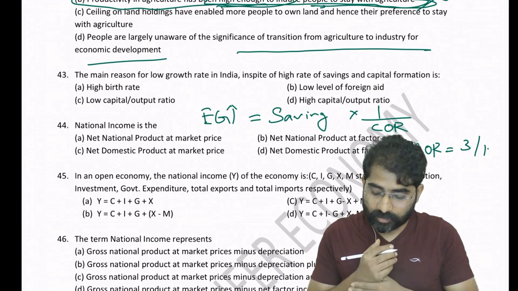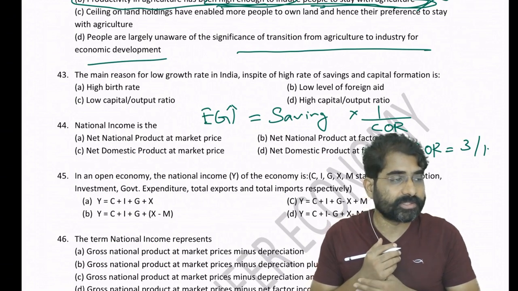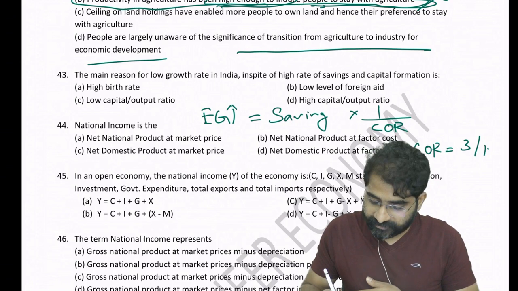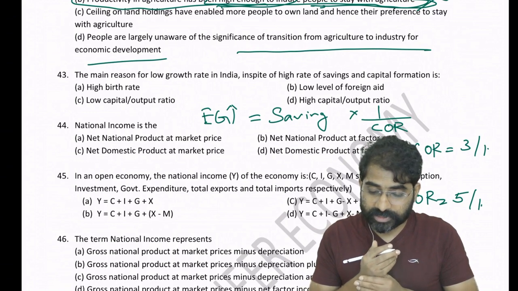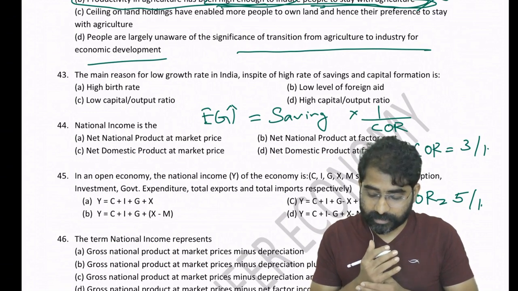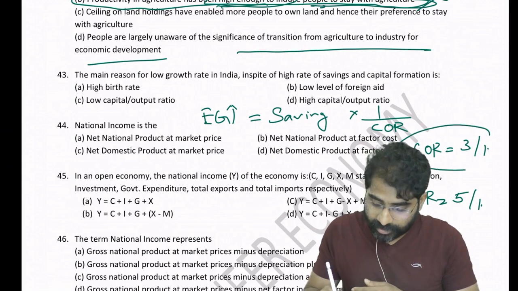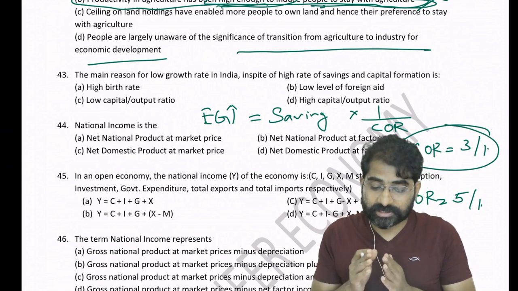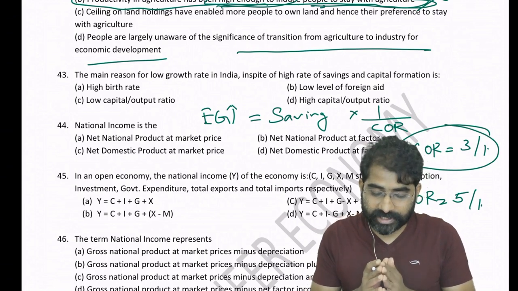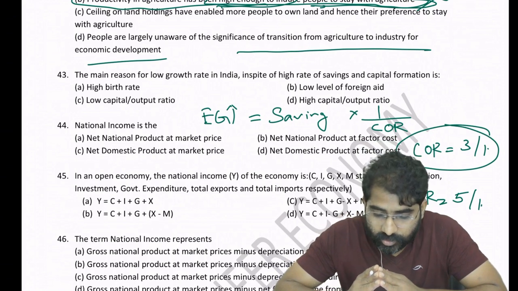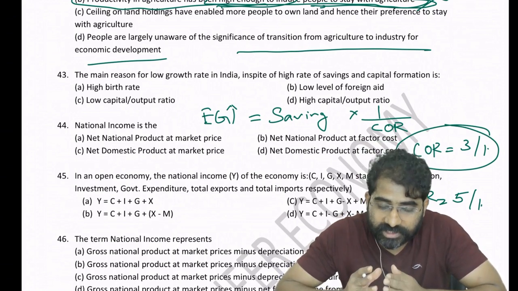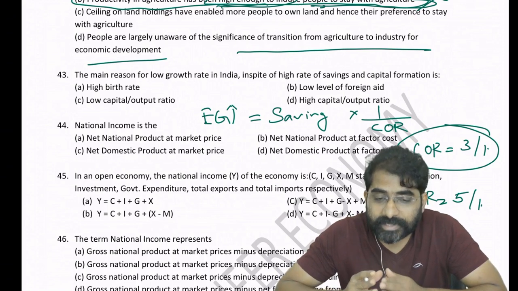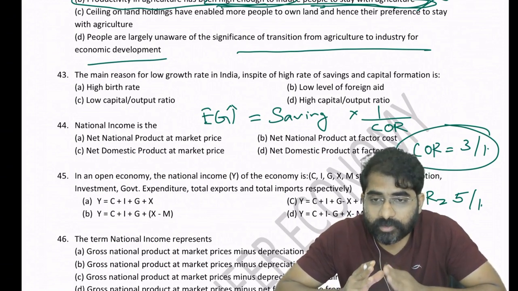If it is 5:1, one unit of output is produced using 5 units of capital. So if the capital output ratio is less, the country is more efficient, because it requires less capital to produce a single unit of output.